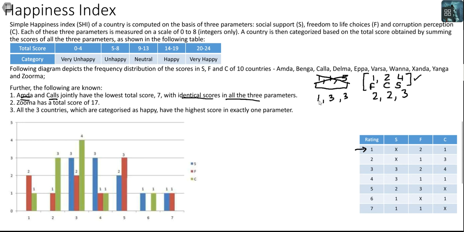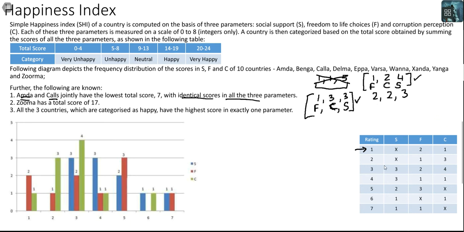Let's go to this case. 1, 3, 3. Can I have 1? If 1 is to be repeated, it can only be in F. If 3 is to be repeated, it has to be the 2 other parameters apart from F. So this can be C and this can be S. Yes, this is also a possible case.